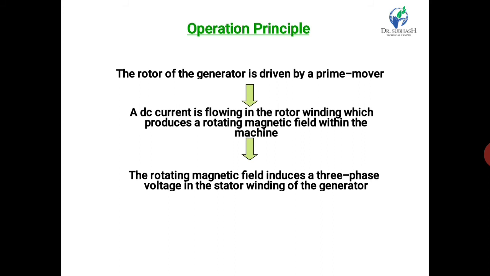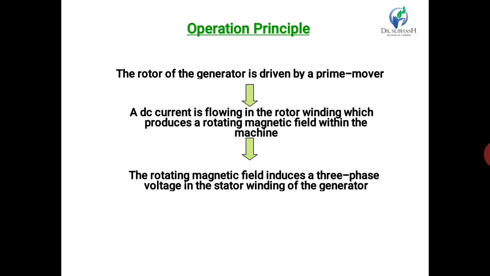The field winding connections are carried through the shaft. These connections are properly insulated from the shaft. The field winding connections are given to the slip rings. The number of slip rings required in this case is 2. The DC supply used is 110 volts, 200 volts, 230 volts, 400 volts, etc. When the DC is